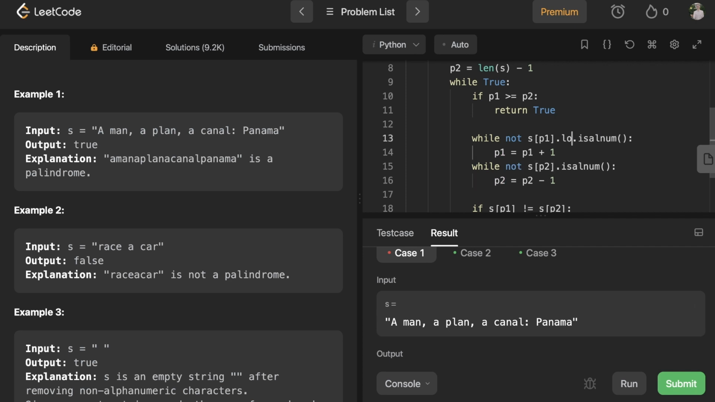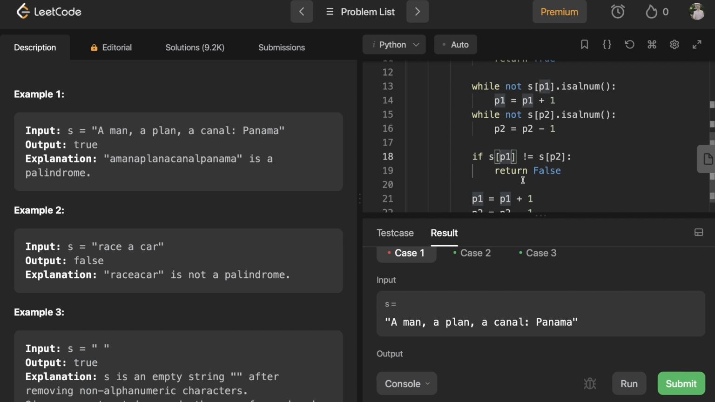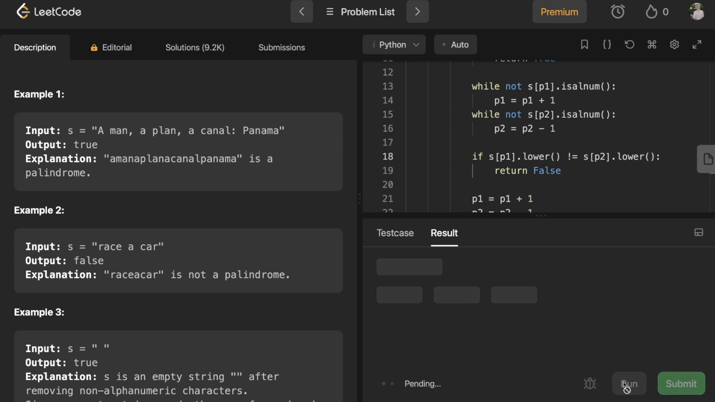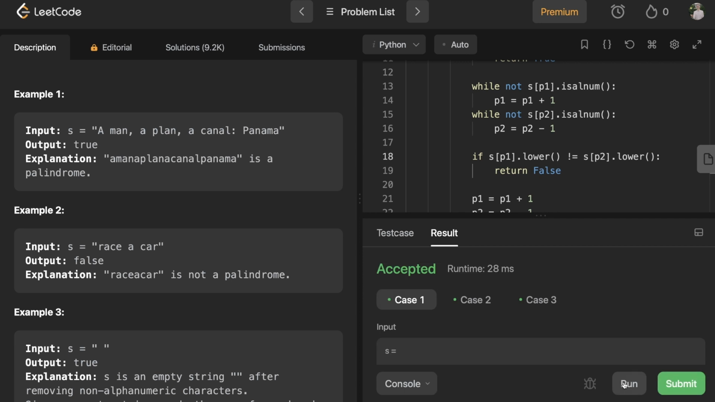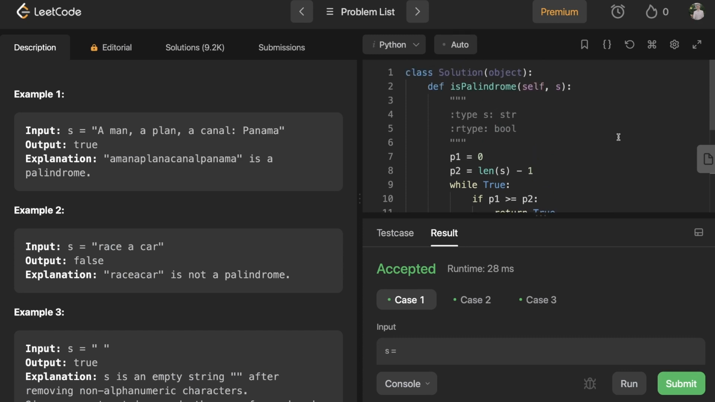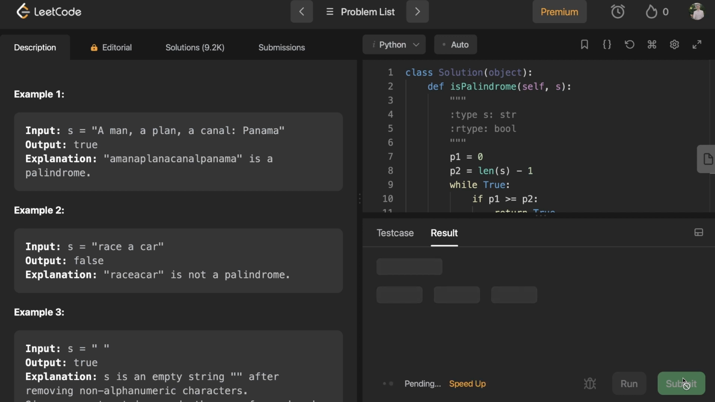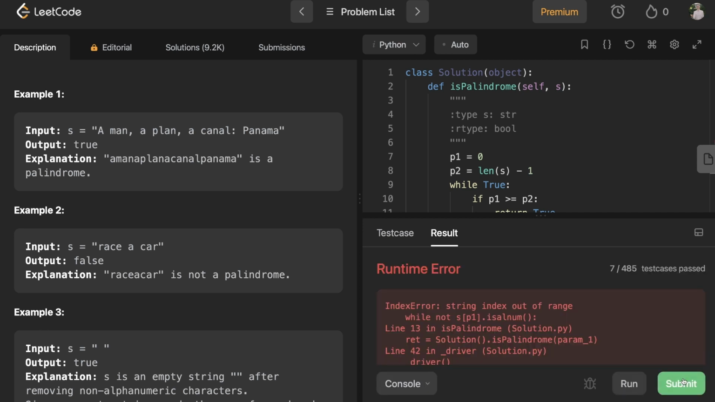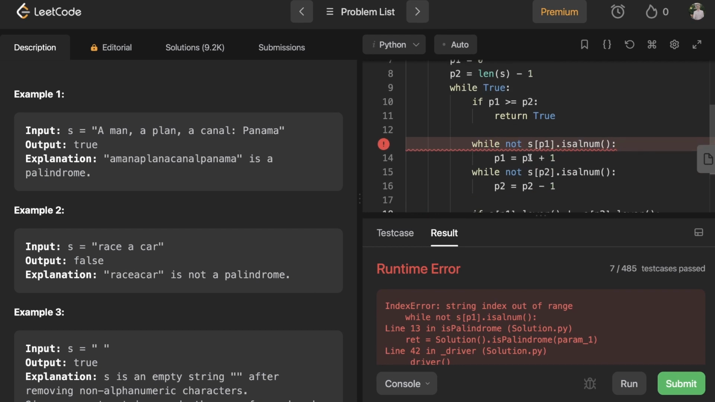Oh wait, no, not there. I think I can just handle that like this. Is that right? Woohoo! Okay. Wow, everyone, this one caused me a great deal of trouble. Let's go ahead and submit that and see if it's correct. It is not. We got an index out of range here.